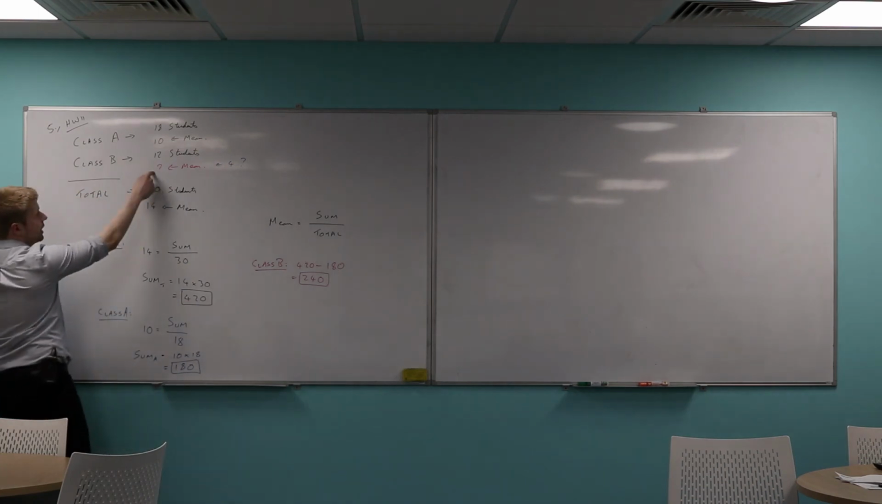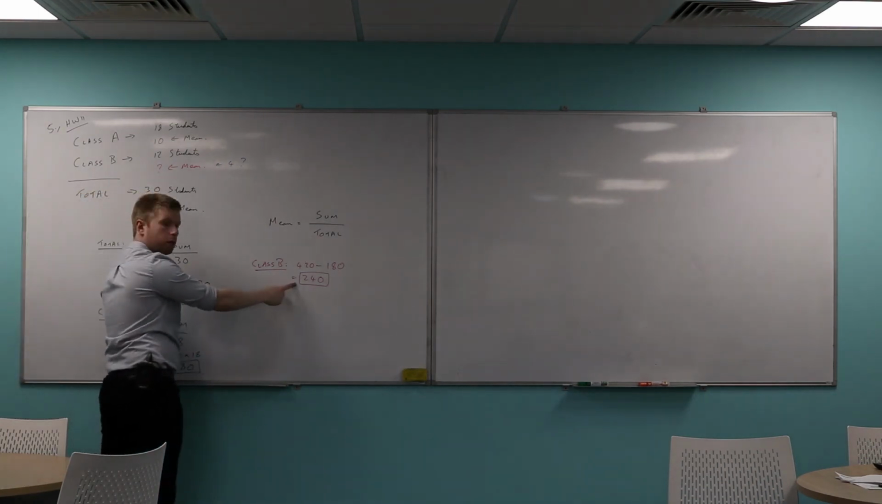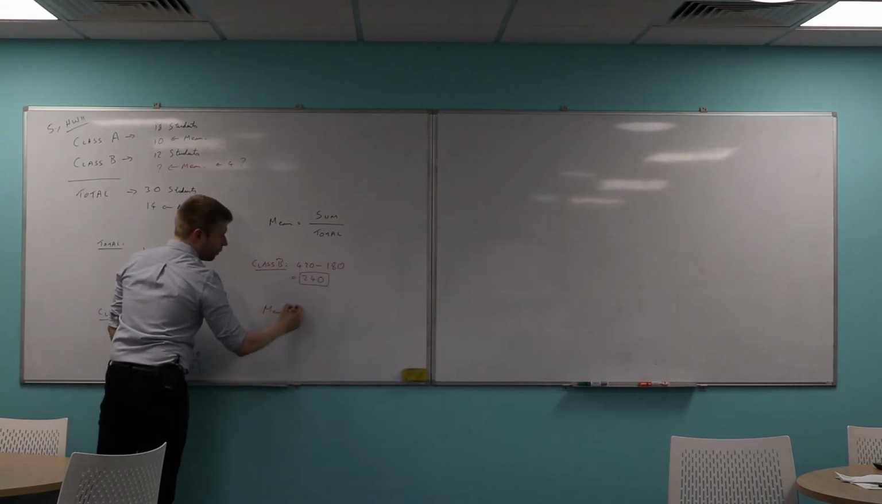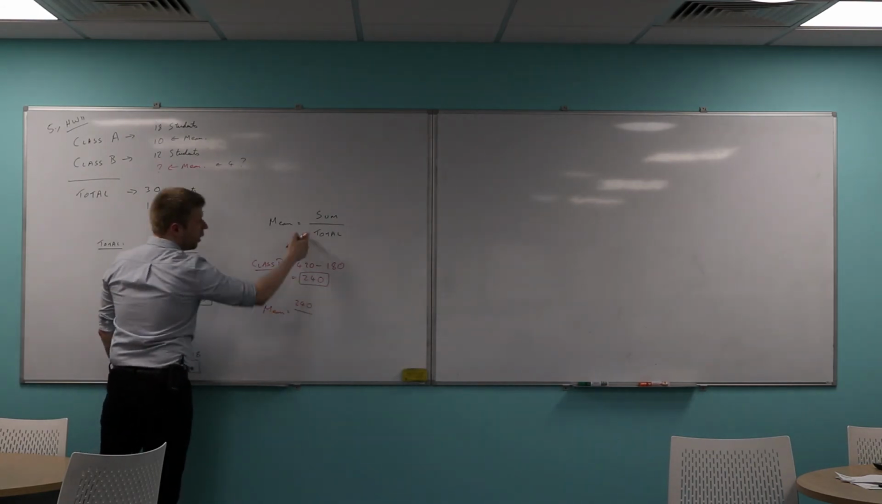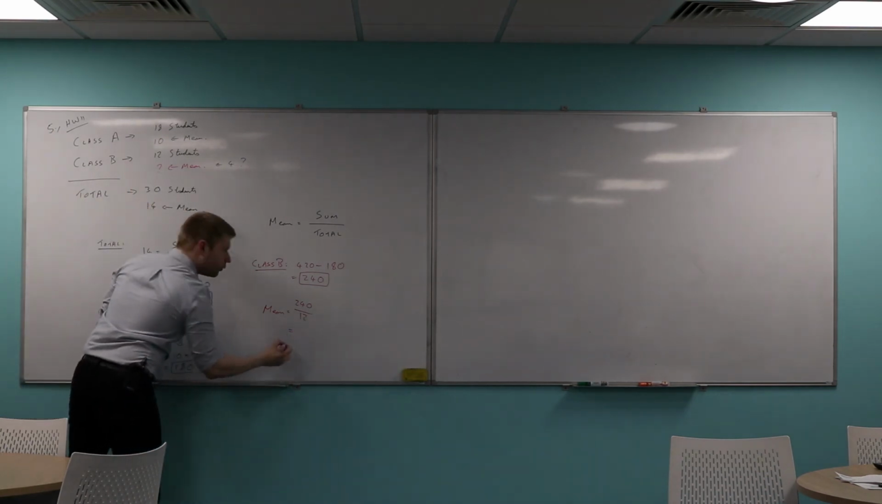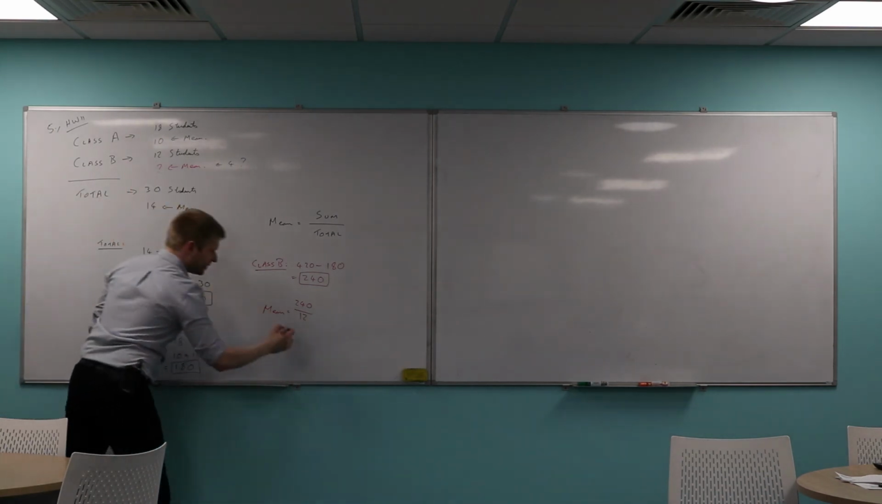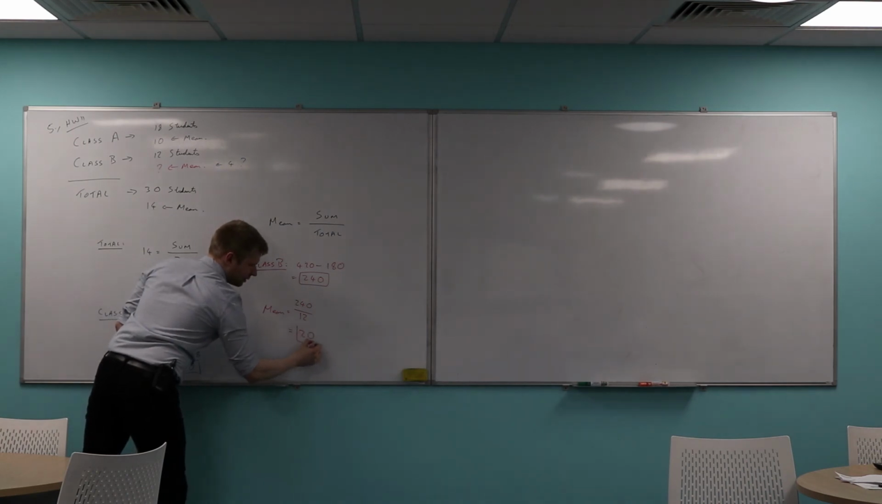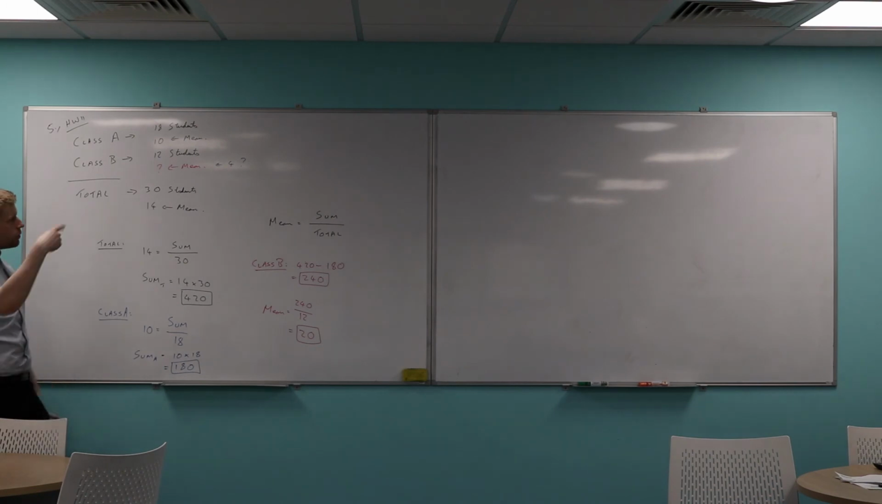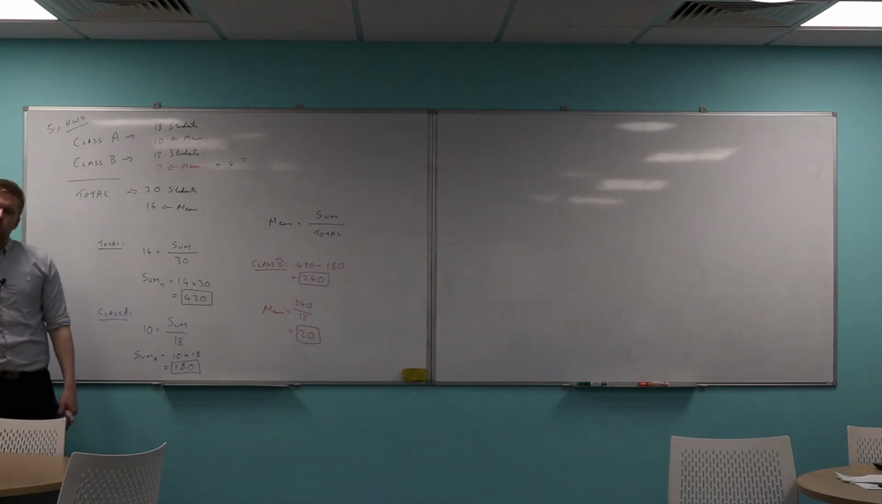Okay, because I want the mean, which will just be the total number of marks. So the mean will be the total number of marks divided by the total number of students, which would be 12. So what's 240 divided by 12? 20. Yeah.